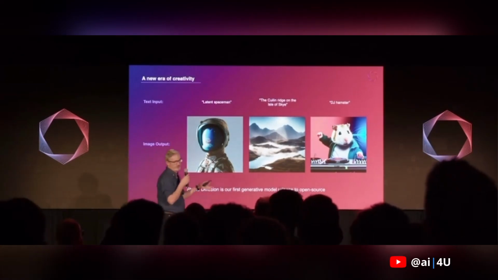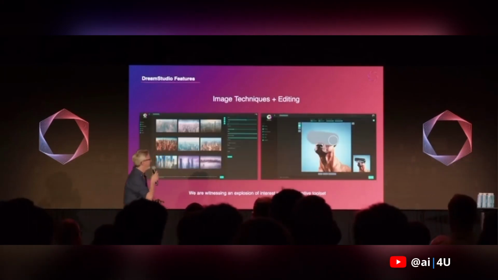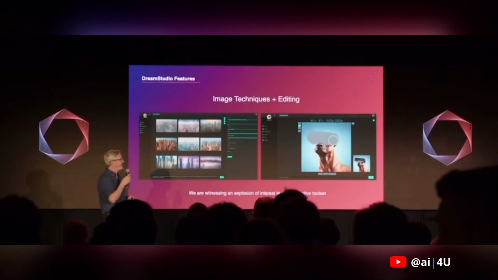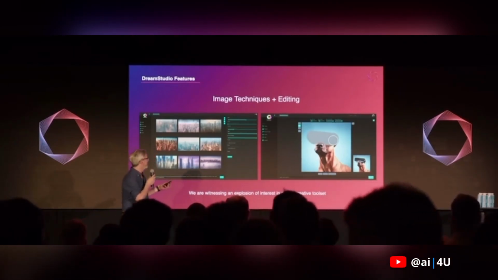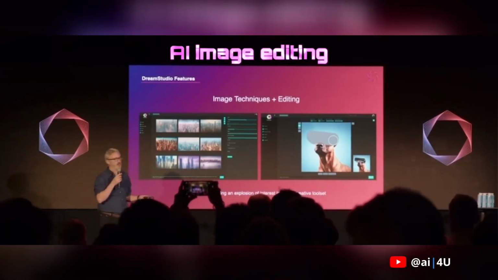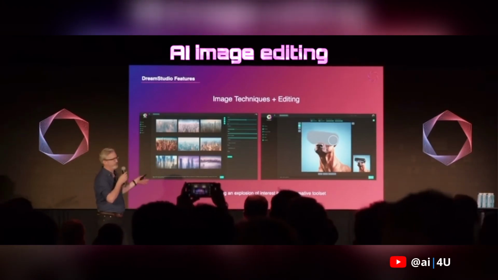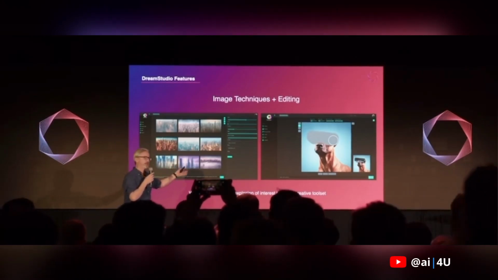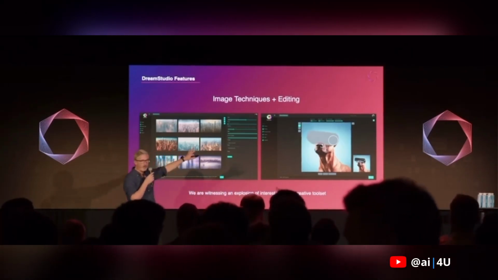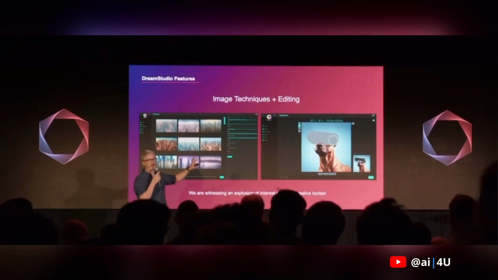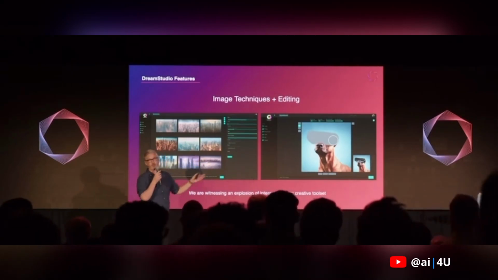So the fundamental process is text to image, but there are other ways we can interact with the model as well. We can use DreamStudio with its different settings to let people of any technical ability to generate images, but also from image to image. So we can take existing images and we can change them, we can make variants. We can take out parts of an image, in-paint new parts to create a dog in video.